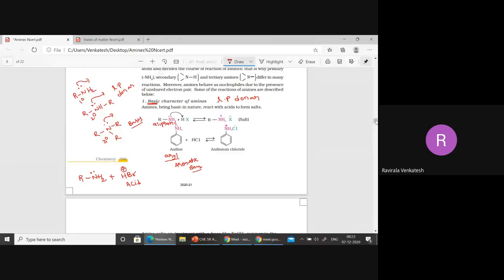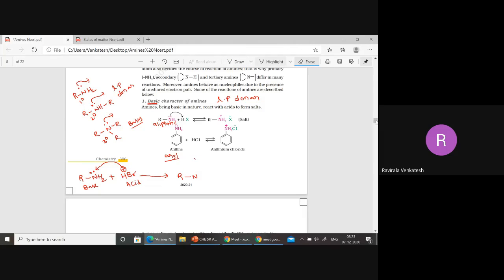And this one is the base, because it can donate a lone pair. The lone pair is given to H plus. Nitrogen donated its lone pair of electrons to the H plus here. Now what do we get here?